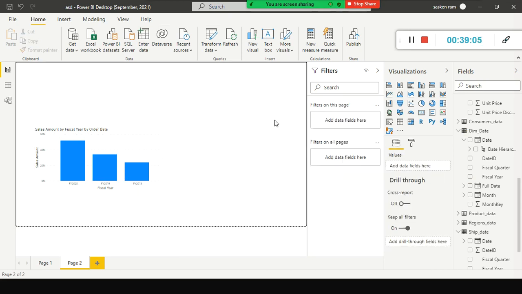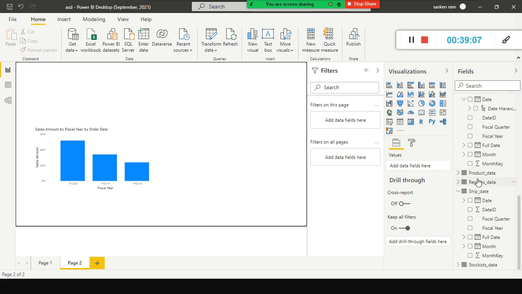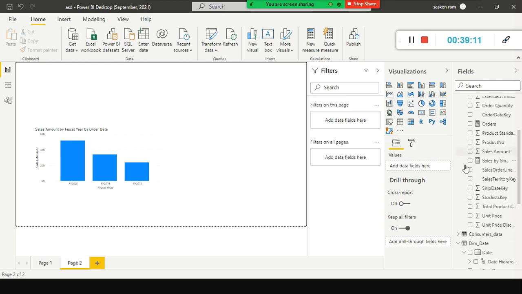Fine, this is fine. In the same table we have something else called shipment date. Ship date key is there. I wanted to see the sale amount by ship date. I want to slice and dice based on the ship date to see the sale amount, the sale value.